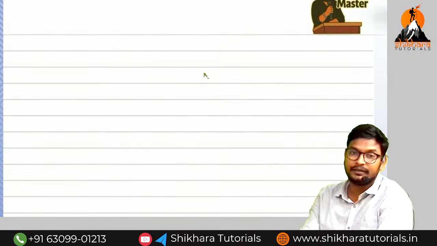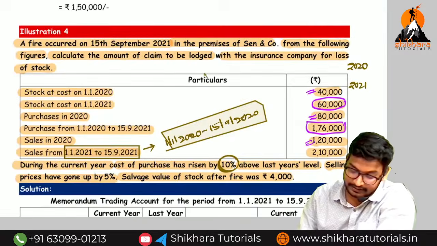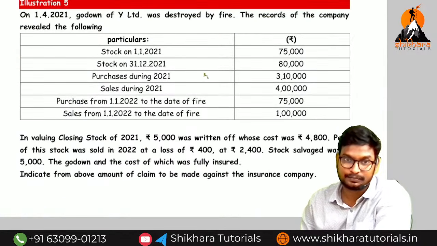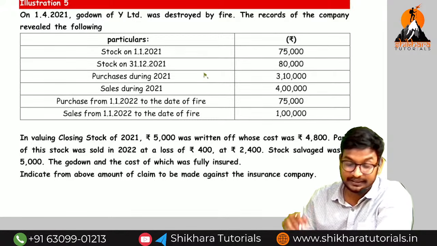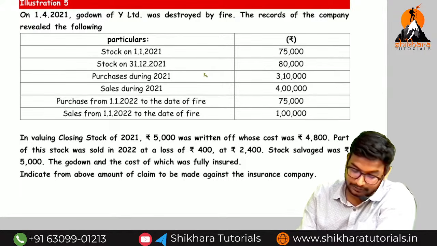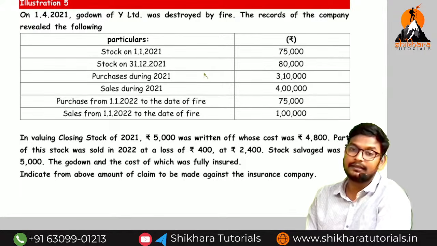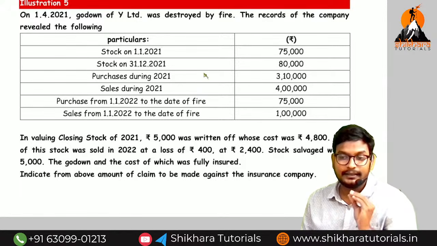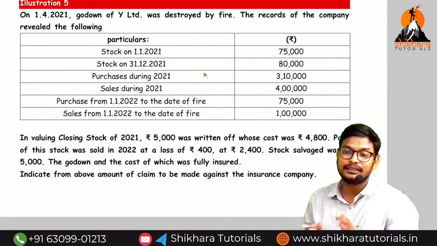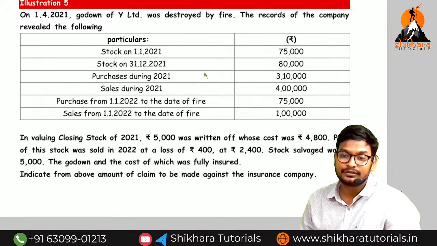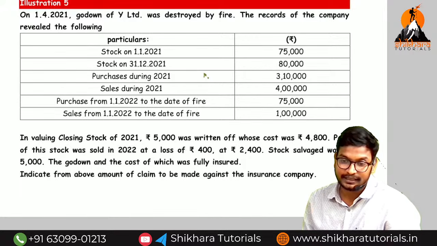So next we are coming to one of the most important models once again. So question number 5. Question number 5 I will explain in detail. Question number 6 also I will explain, but you have to do the homework. Okay? So please understand the concept. Here we are going to get the abnormal items. So don't worry, no need to mug up anything, just understand the concept. In the case of abnormal items, we should not disclose the abnormal items in the trading account. So what we need to do is eliminate the abnormal items wherever they are available. That's all.